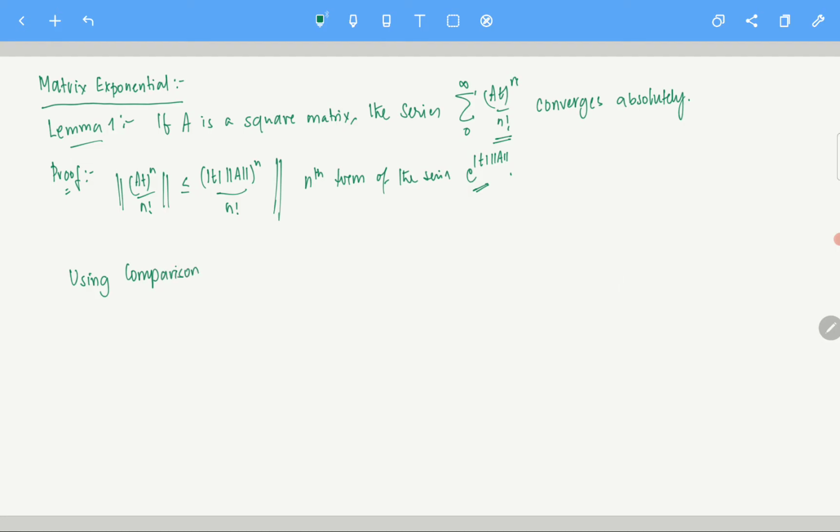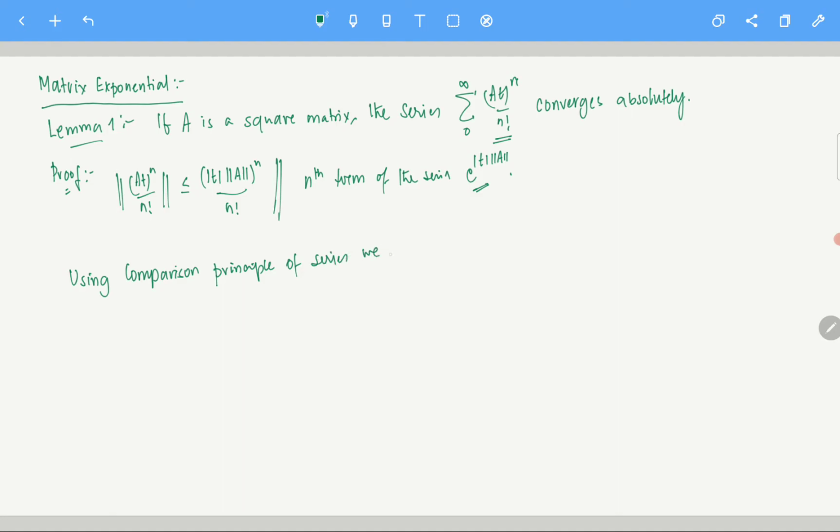This is the point of all of this. If you are working with a set of matrices, generally in a vector space we do not have monotonicity, that ordering, right? That is why this is the main importance of the norm. What it does is reduce those problems to real numbers, and then we use ideas from real analysis to achieve whatever we want. So using the comparison principle for series, or comparison theorem, whatever you want to call it,